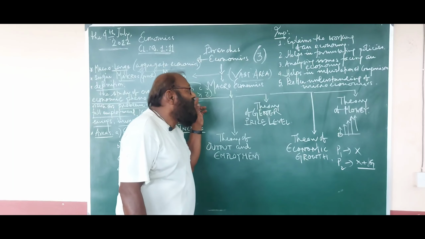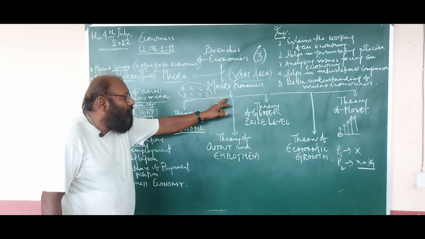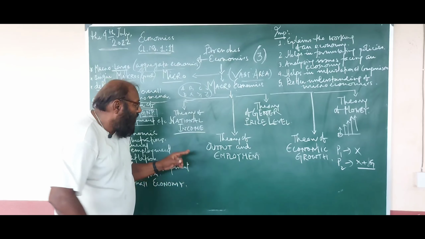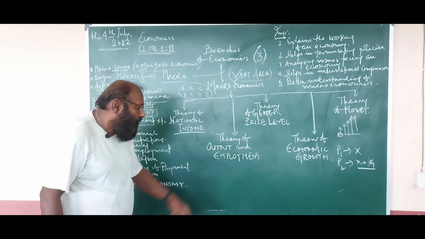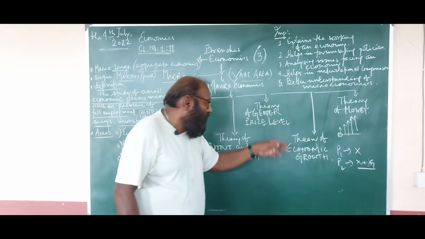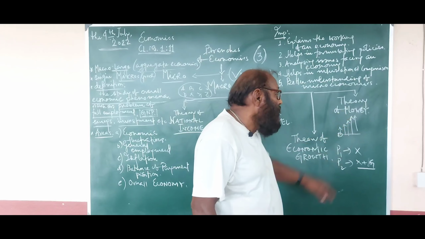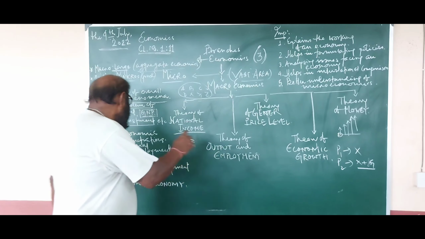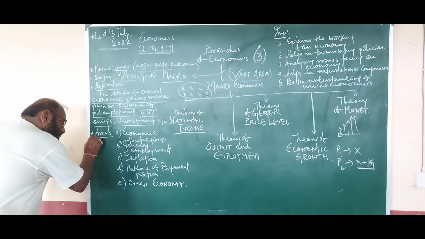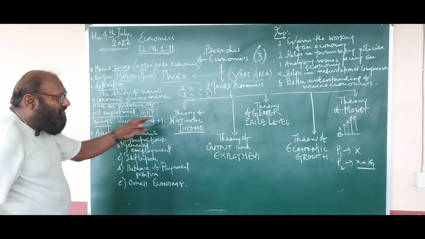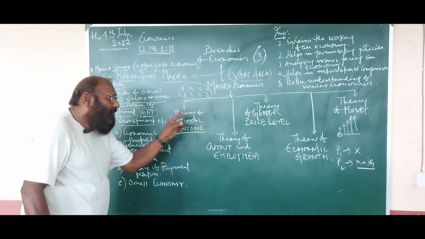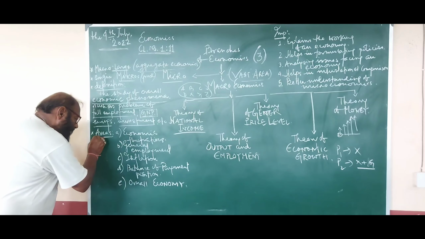So, friends, these are the basic classification of macroeconomics: theory of national income, theory of output and employment, theory of general price level, theory of economic growth, and then the theory of money. Now, I have already told you what the different areas should be.